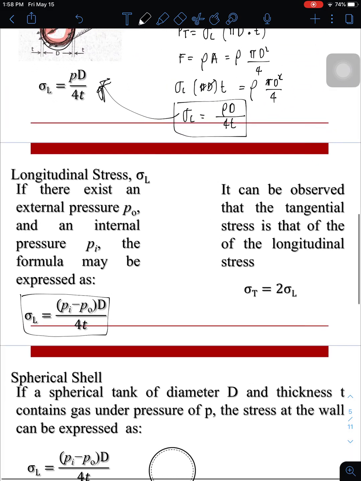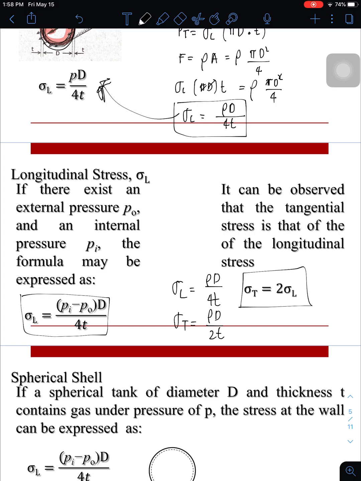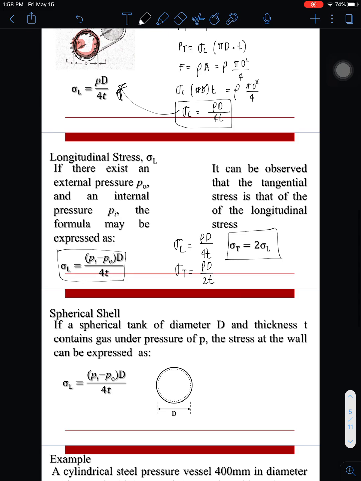No? Ang longitudinal stress is pressure D over 4T, while the tangential stress is pressure D over 2T. So tangential stress is twice of the longitudinal stress. So kung inyo lang na ma-observe.